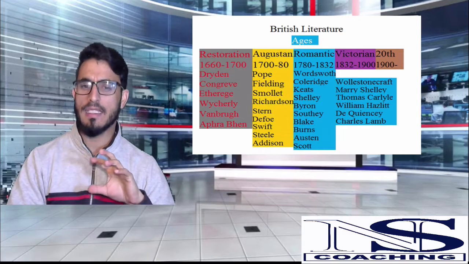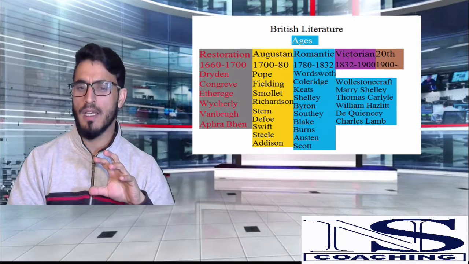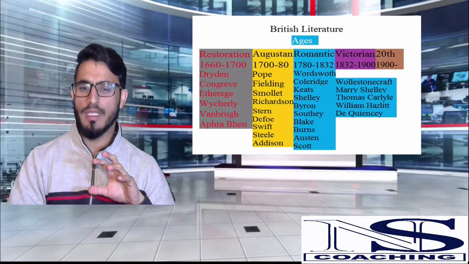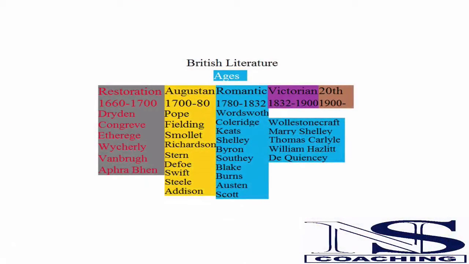And that is what we have from these three ages, that is Restoration, Augustan, and Romantic. From the Restoration age we have Dryden, we have Etherege, we have Congreve, we have Wycherley, we have Vanbrugh, we have Aphra Behn, some 6 writers.